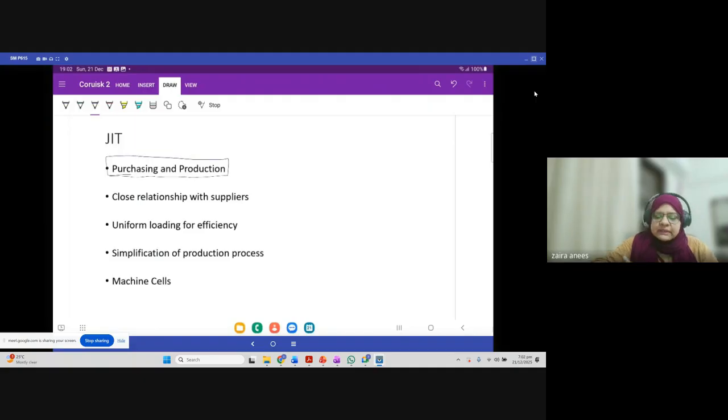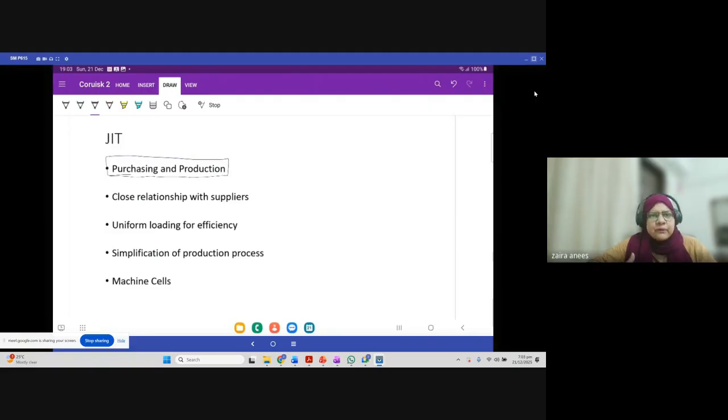So of course there are some do's and don'ts with JIT. Not all companies can follow JIT system. Like if a company is importing raw material from another country, definitely they need to carry some closing stock, right? They need to carry some inventory. Or if your material is highly susceptible, it's very delicate, so you need to carry some extra inventory, because you know that your raw material can get damaged very easily, right?